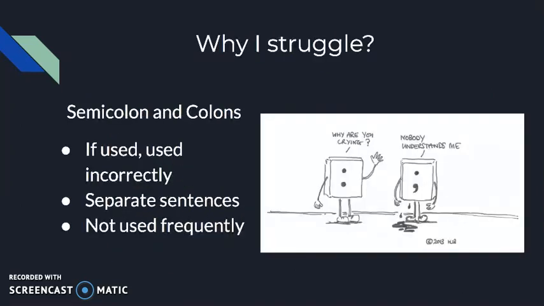So why do I struggle specifically between the semicolon and the colon? I actually found this little cartoon on the side, where the colon is asking the semicolon, why are you crying? Nobody understands me. And I found this really relevant in my writing because I feel the exact same way. I never actually understood how to use either the colon or the semicolon.